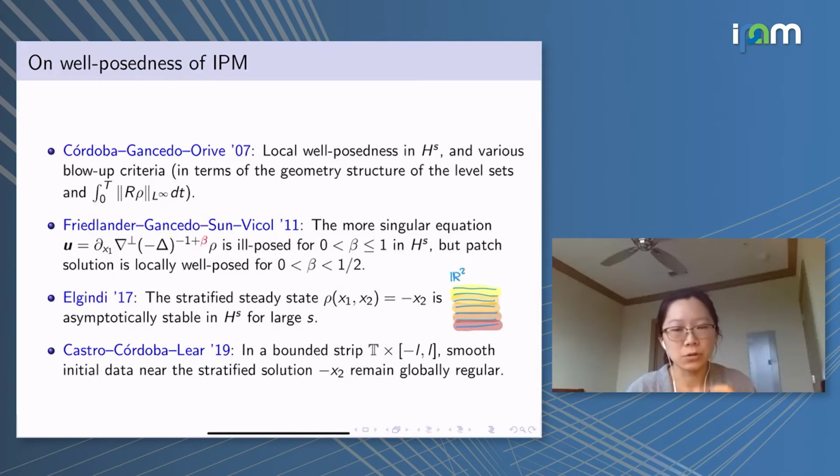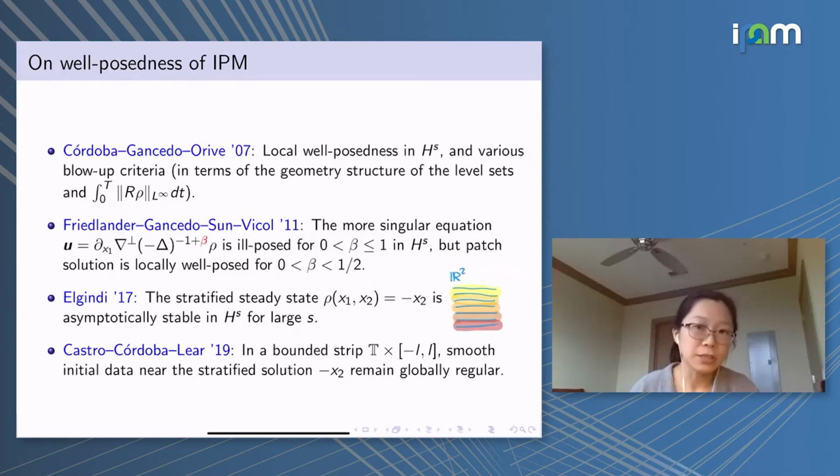And to the best of my knowledge, the only global well-posedness results are for the stratified steady state, where the lighter liquids are on top and the heavier liquids are on the bottom. This is stable, and this is a steady state in R2.